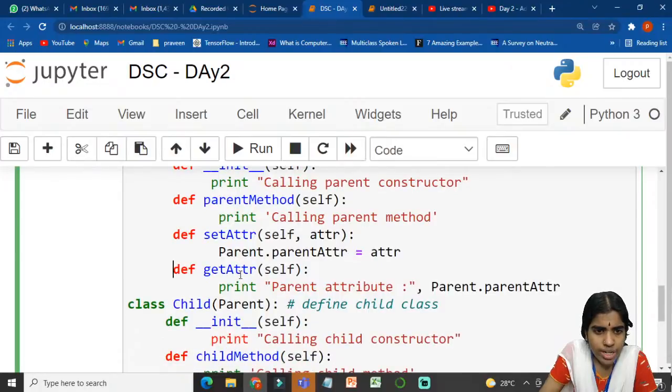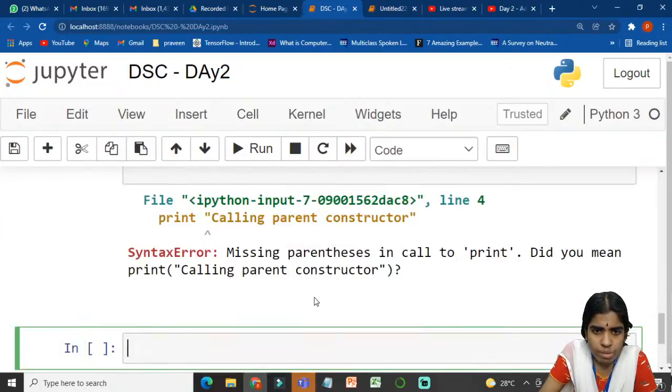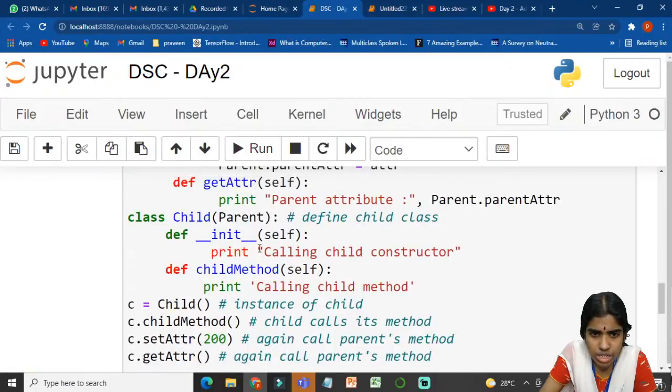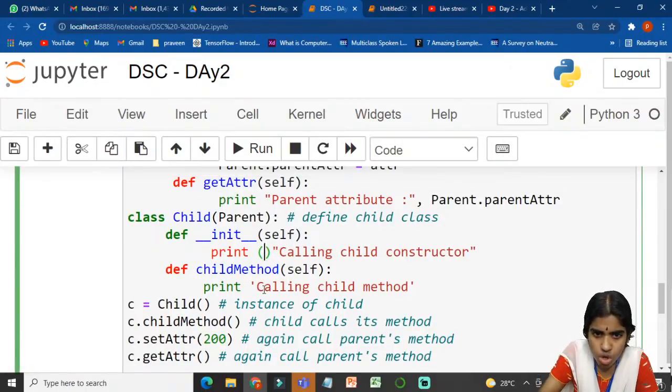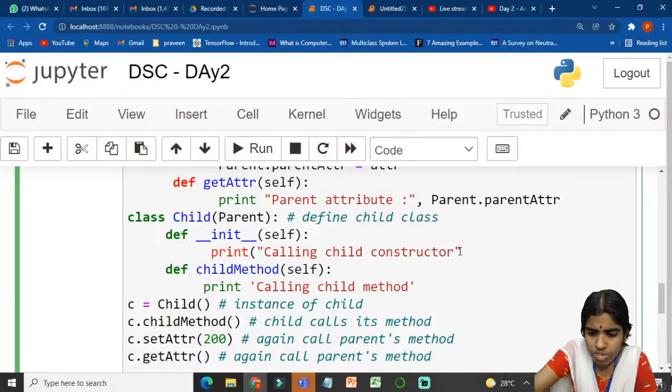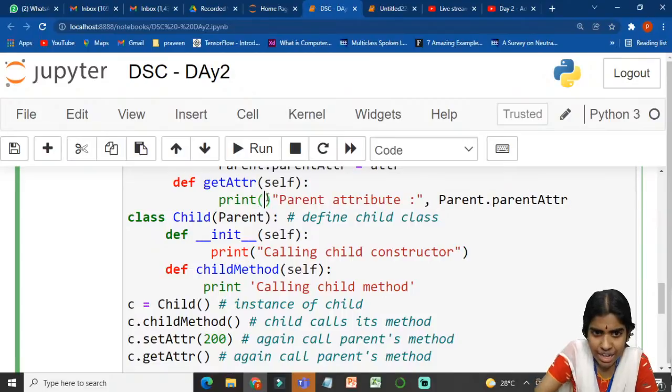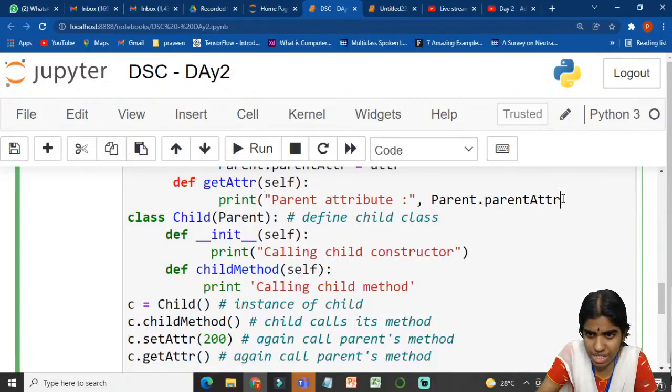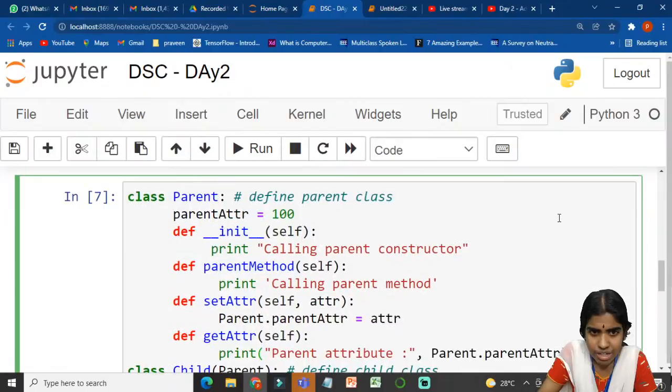Alright. So when I run this, I have to give the correct syntax in order to run this code. So what do you mean by inheritance? Whenever my child class inherits the properties of the parent class, this concept is called class inheritance. Am I making sense? What do you mean by inheriting? That is, it can use the methods and the properties that are available in the parent class. This concept is called class inheritance.